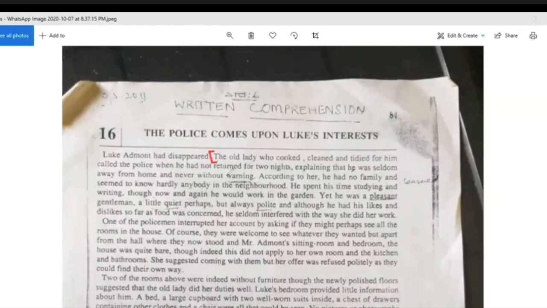So here, what you will see is the answer for this question will be the old lady who cooked and cleaned and tidied for him, called the police, and this is the right answer. This is the exact part of what they're asking you, which is why she called them and how she knew that he was missing. But since it's for 2 marks, you can also add another sentence about how he had no family according to her and how he didn't know anybody in the neighborhood, because then you know that you've answered all the information that the old lady gave the police. So this basically gives you a very complete answer, and once you've covered any of your questions like this, you can move on to the next one.